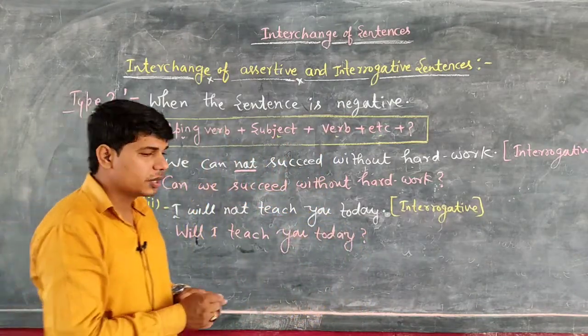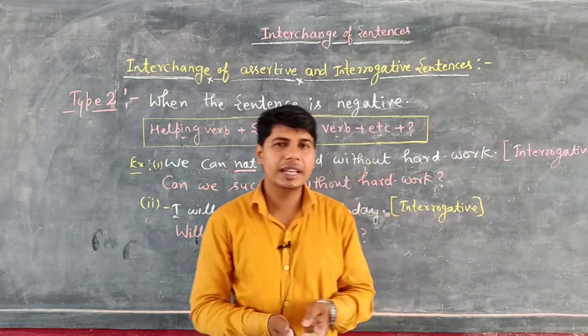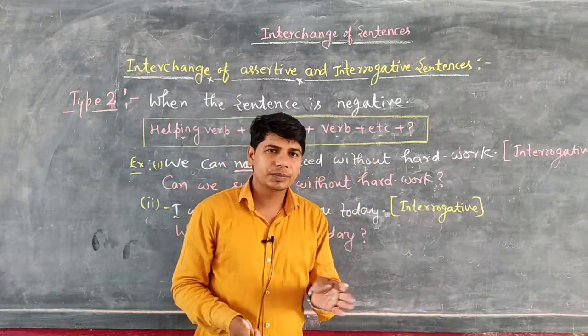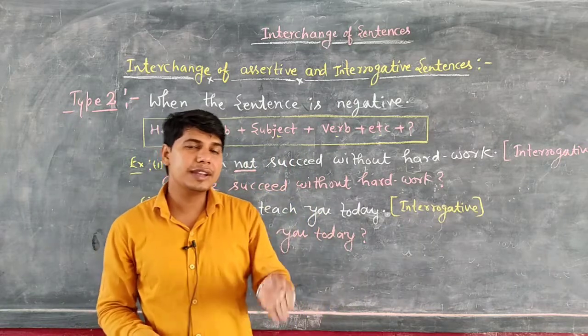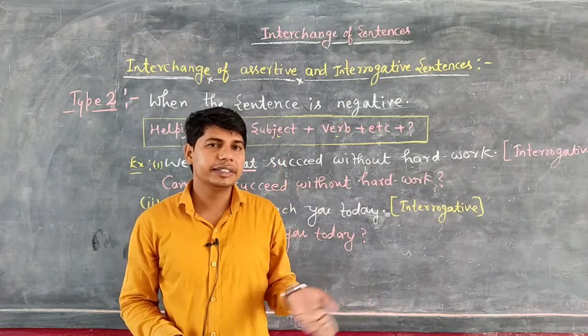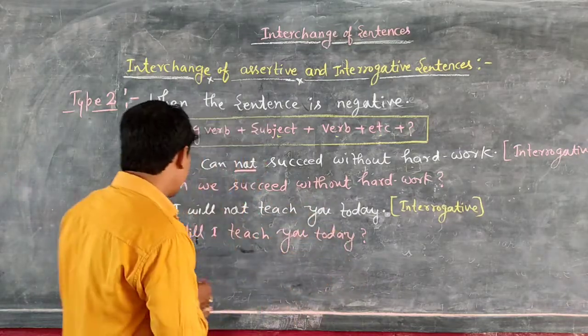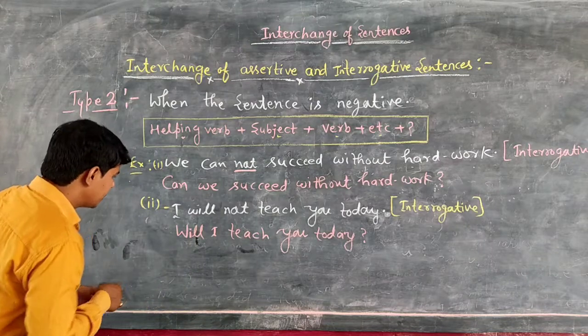Okay students, so I hope you have got these all points very well. Okay students, if you are asked to change an interrogative sentence into assertive sentence, then just follow the reverse concept. Suppose that you have example. One more example, let's see.